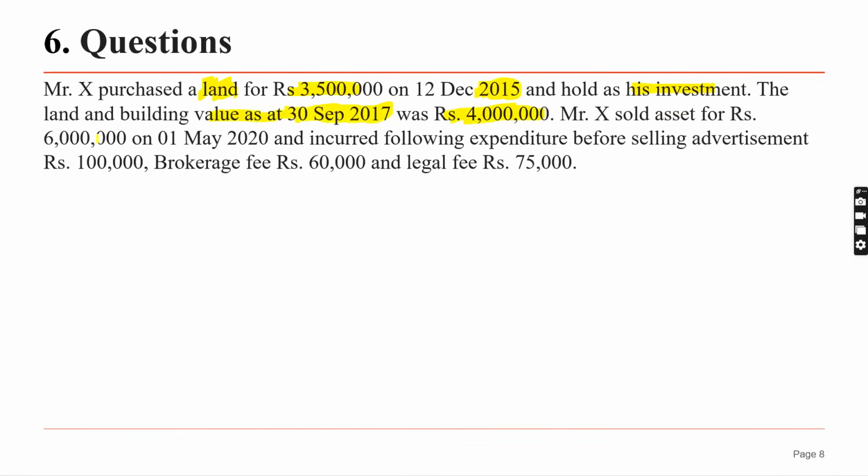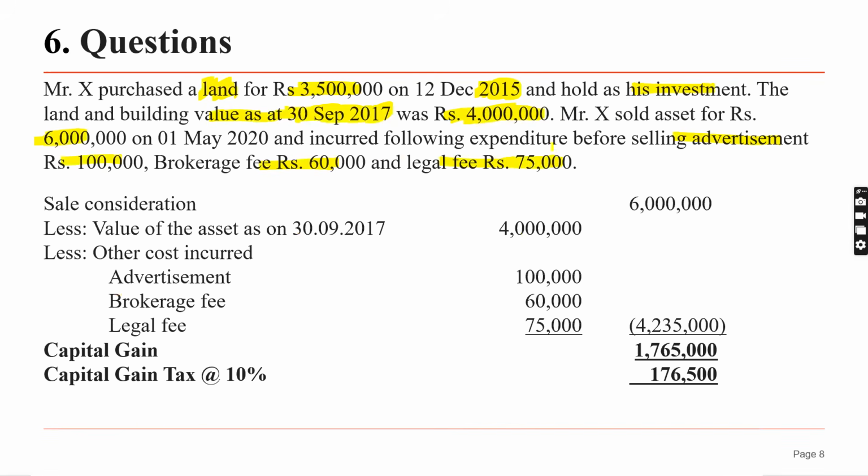X sold this asset for 6 million on 1st May 2020 and incurred the following additional expenditure: advertisement 100,000, brokerage fee 60,000, and legal fee 75,000. How to calculate? The selling price is 6 million. For the cost, we take not 3.5 but 4 million, because we are not taking the historical price. Since the purchase is prior to 30th September, we have to take the revaluation at a recent date.